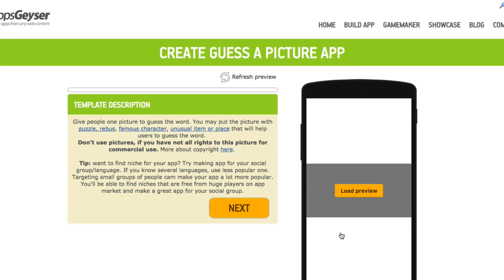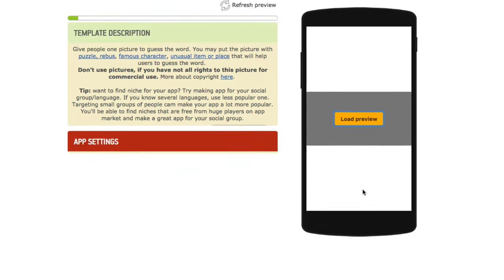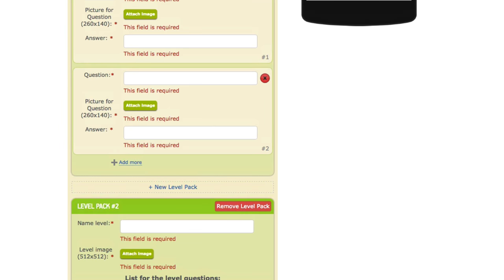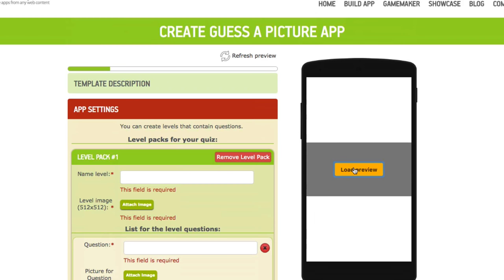Now, here's what's interesting. We can actually start to do this generic, okay? And generic is going to allow you to put the picture, the question, and the answer. Now, very simple. But one of the things is, what if we put all of our energy and try to become experts in one topic? This is what the video is all about: putting our energy into resources of one topic, and then we can use that topic to generate more and more apps with the templates here at App Geyser.